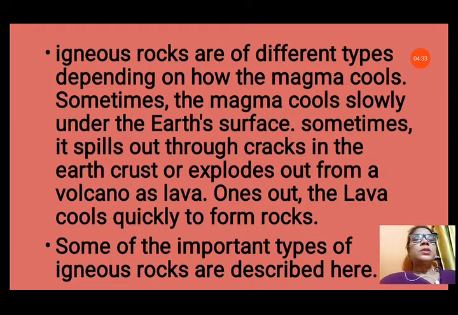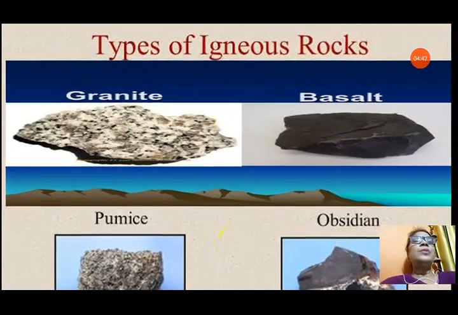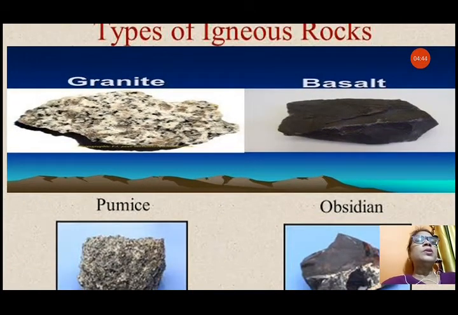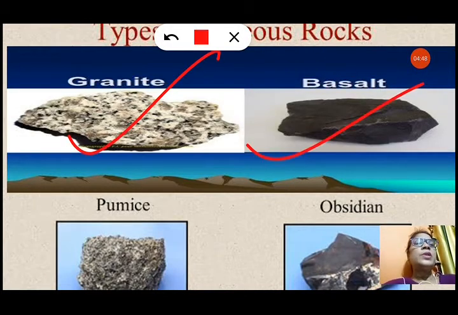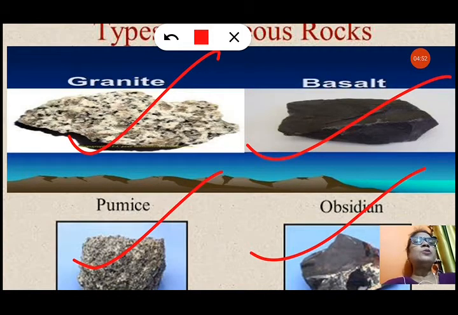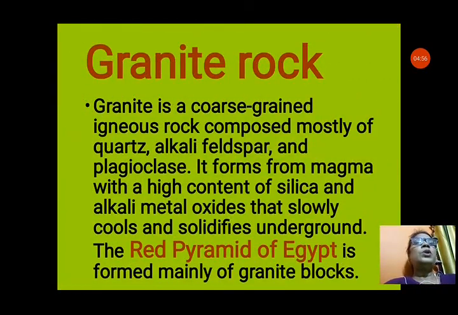They form rocks. Some of the important types of igneous rocks are described here in this class. So, types of igneous rock, you can see the picture first. There are four main types of igneous rocks: granite, basalt, pumice and obsidian. These are the four main types of igneous rocks that we will discuss in this class. So let us see all these rocks one by one.